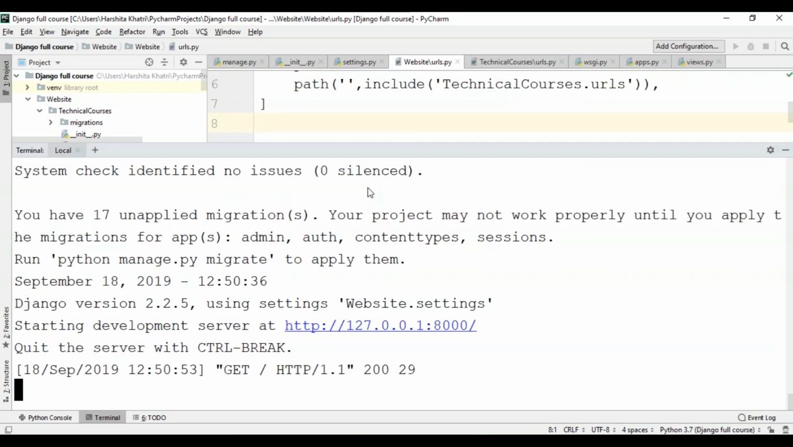Okay, so our website is executing very well, but I want to show you all something that's displayed as a message for me in the terminal. So as you can see, it says you have 17 unapplied migrations, and it says your project may not work properly until you apply the migrations for the apps. Now this is basically to notify you that your app or your project has not been connected to the database.